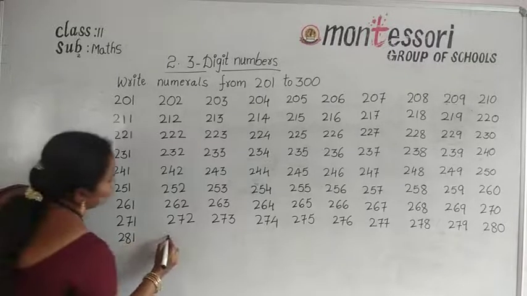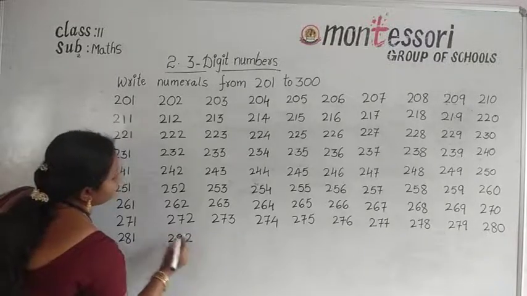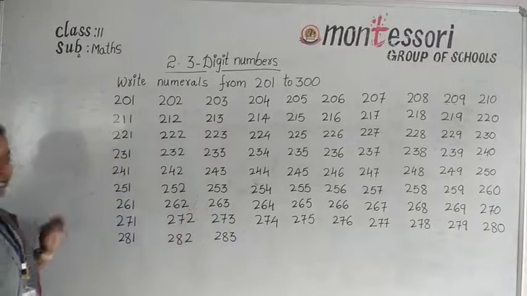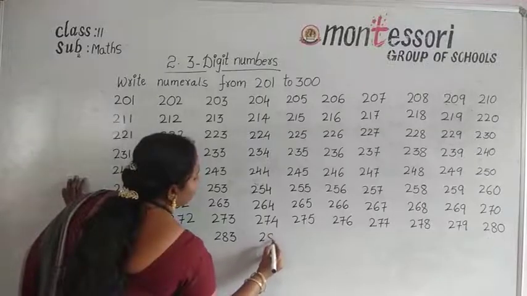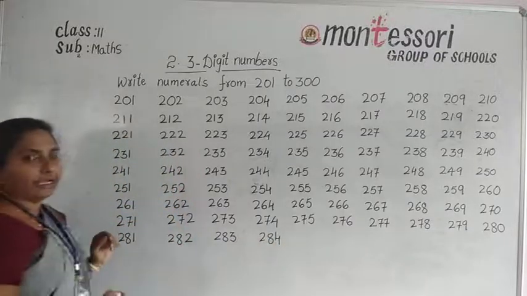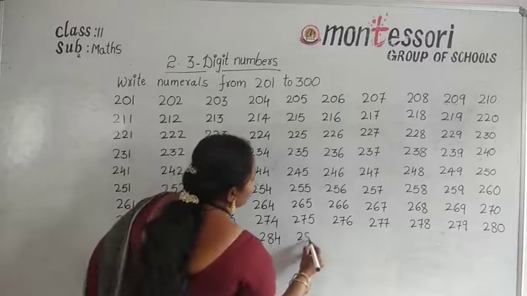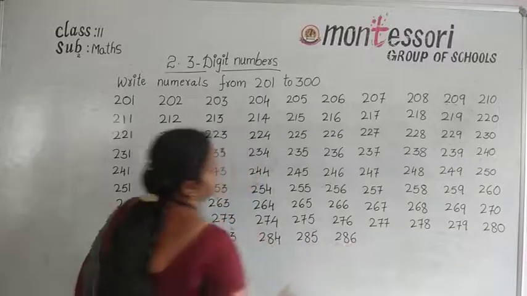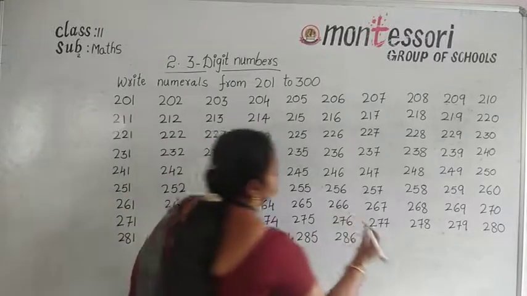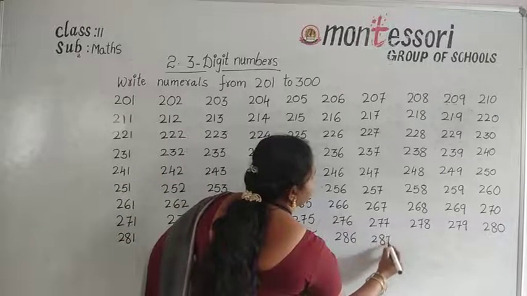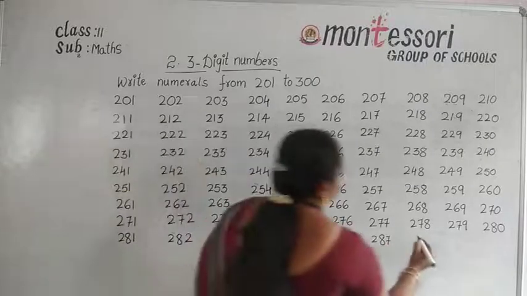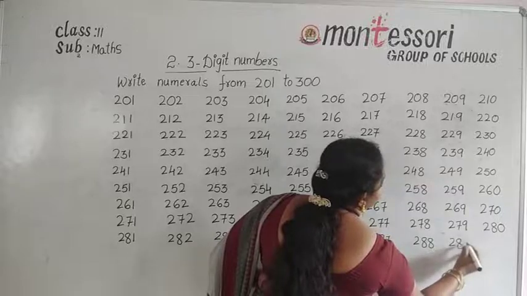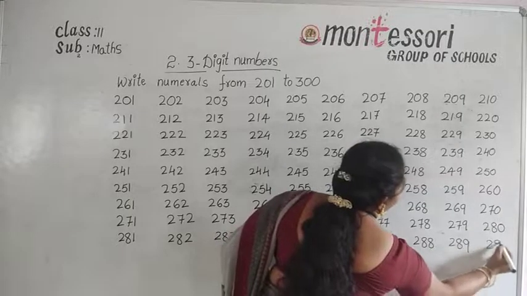Okay, now start with 281. Next number 282, 283, 284, 285, 286, 287, 288, 289, and 290.